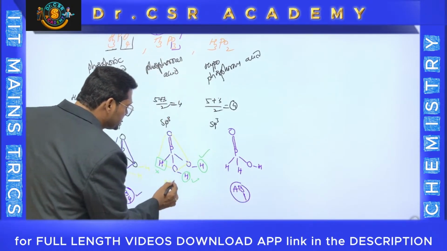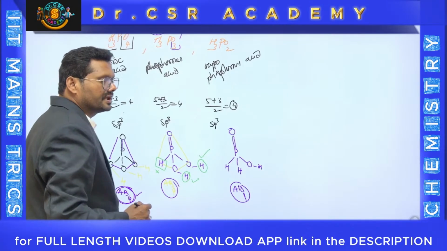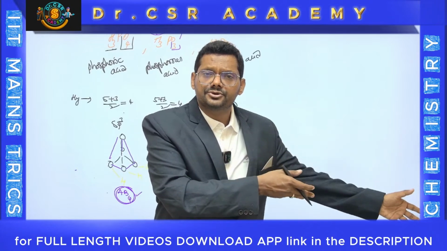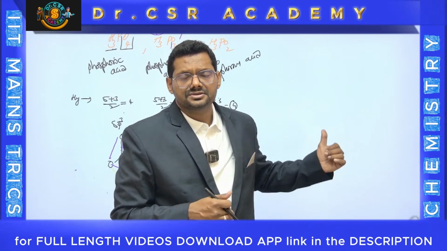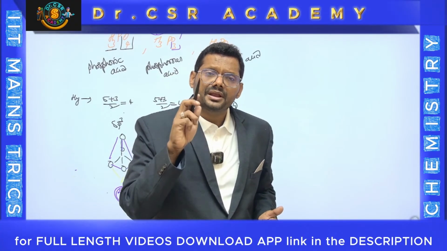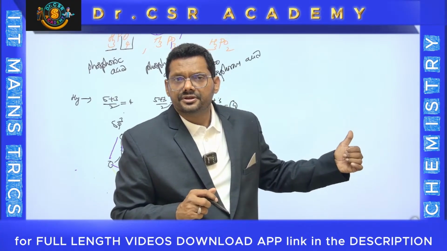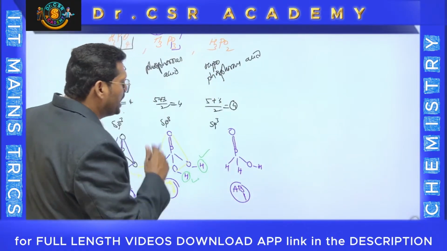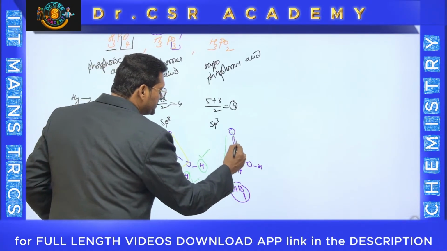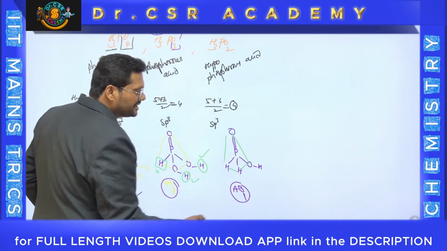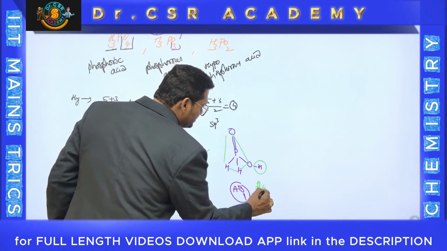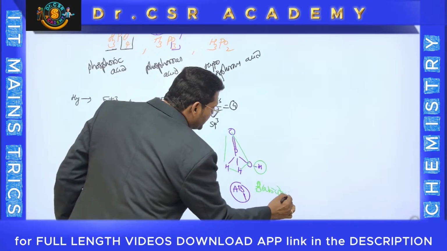All 3 molecules belong to the AB4 type only. Some students will answer AB3E or AB2E2 like that. But if you keep in mind that in the oxyacids, one of the oxygens should be a double bond O, then you won't make any mistake. Keep this in mind. And this is also an AB4 type molecule, a perfect tetrahedral molecule. And the interesting thing is that its acidity is 1, which is actually called basicity. The basicity value is 1.